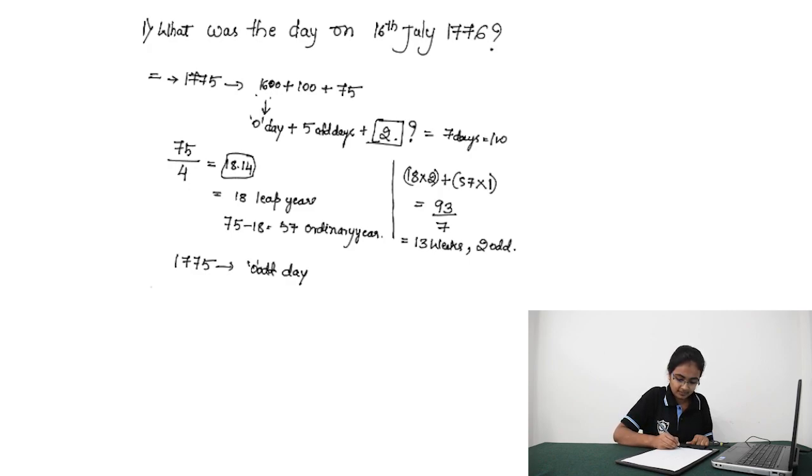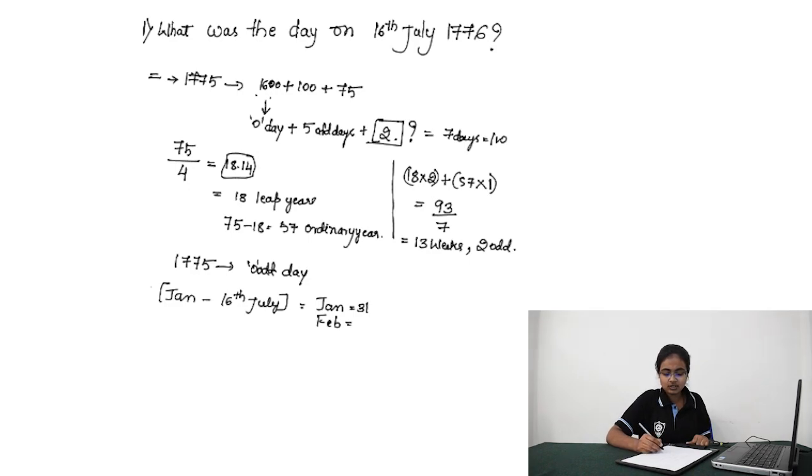Now we need to find the number of days from January to 16th July. January has 31 days. For February, you need to take 29 days because 1776 is divisible by 4 and is not a century, hence it is a leap year.